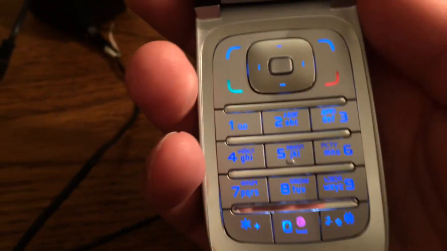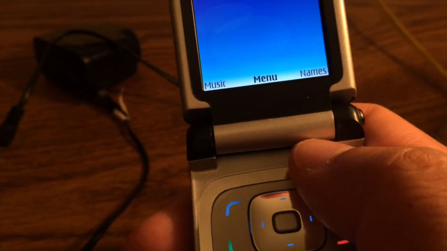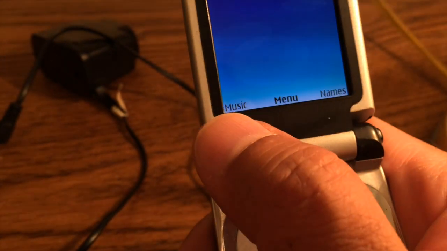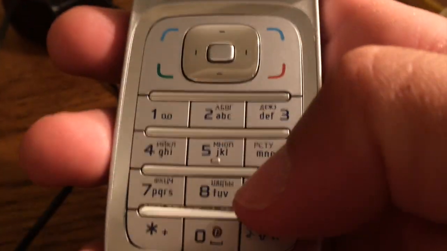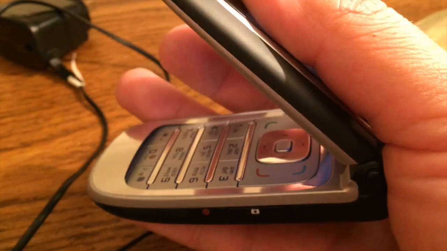So that's how it looks like. Very nice keyboard. You can customize these two keys right here. I have it for names and music. Okay, now let's go outside and test the camera.